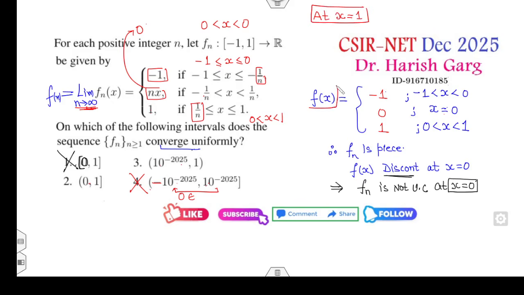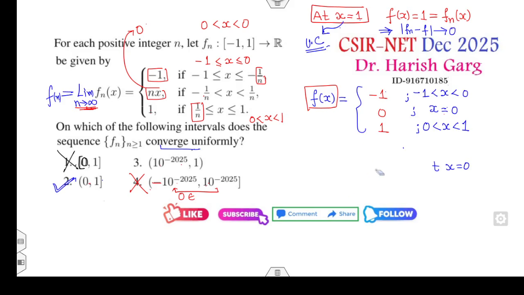What is the value of f(x)? f(x) is 1. What is the value of f_n(x)? f_n(x) is also 1. What does it mean? f_n minus f goes to 0. That means at x equal to 1, the function is uniformly convergent. Fine. Now, what does it mean? The function is not convergent at 0, but convergent at 1. So that means this is the interval where the function is uniformly convergent.